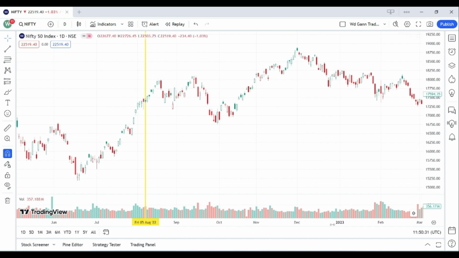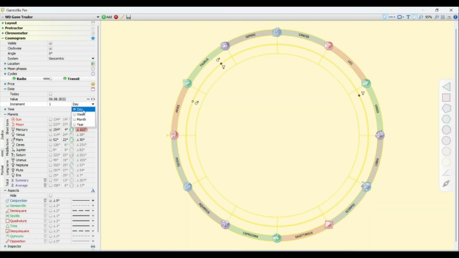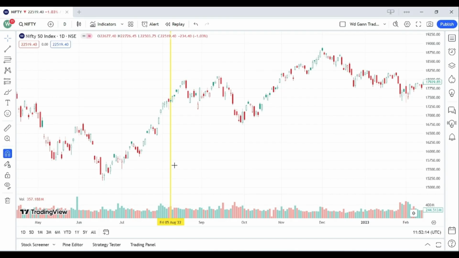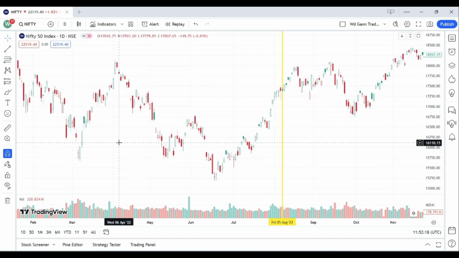Now let's go more back in the past. Change it to month. So the next date here you can see is 7th April 2022, or we can consider 6th April 2022 as the date. There may be a deflection of 1 to 2 days. It will be okay. 6th April 2022. Let's mark it on the TradingView app. Here is our date, 6th April 2022.